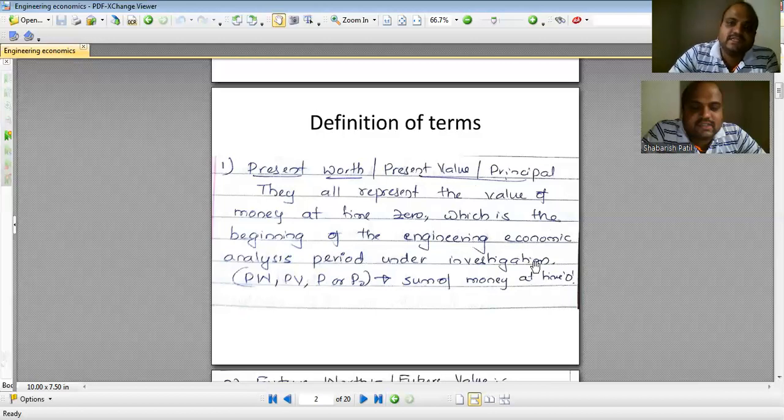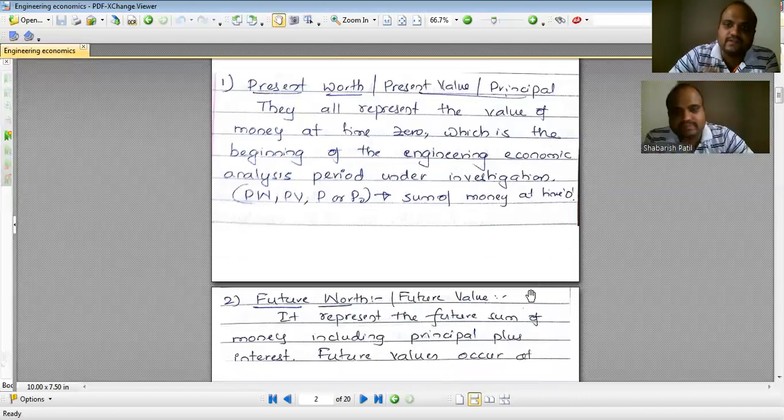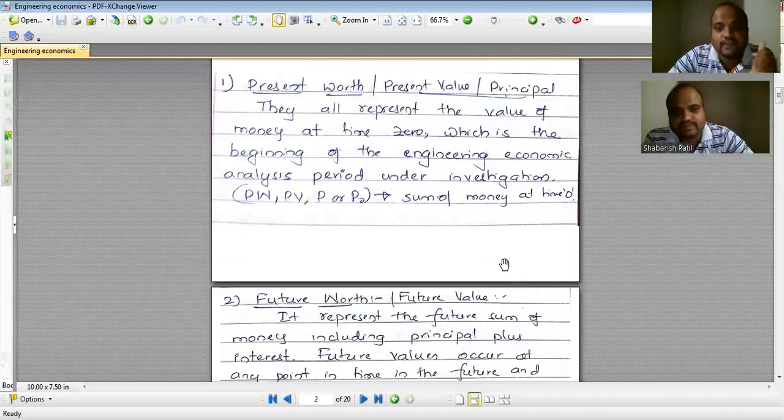It is generally represented with either PW or PV, P or P naught. P naught is the principal at zero time. They all indicate the sum of money at time zero. That is the present worthiness of any object or anything. It's better to call it a thing.